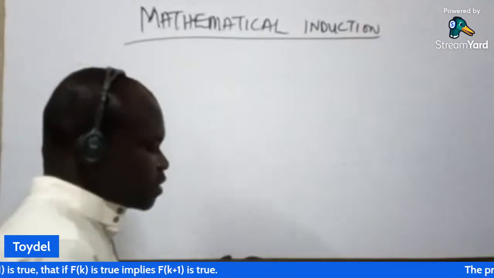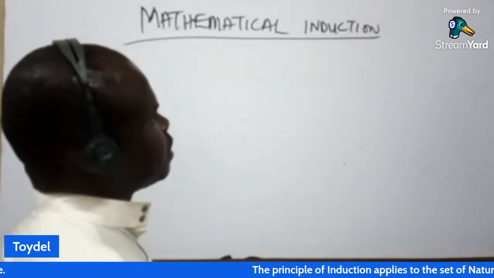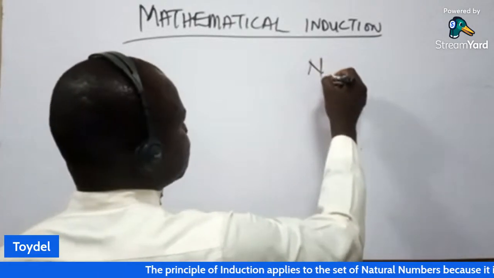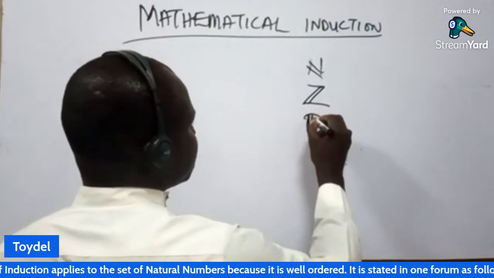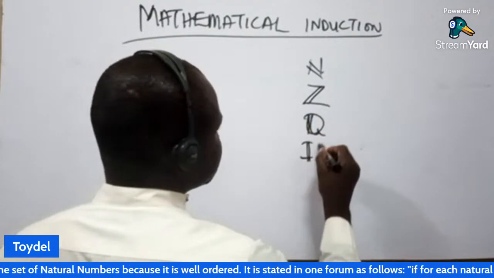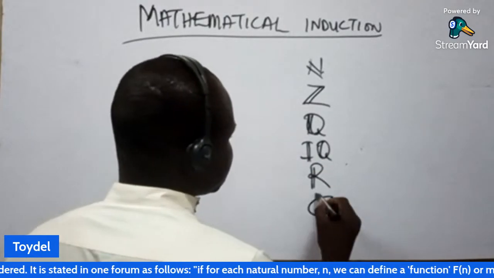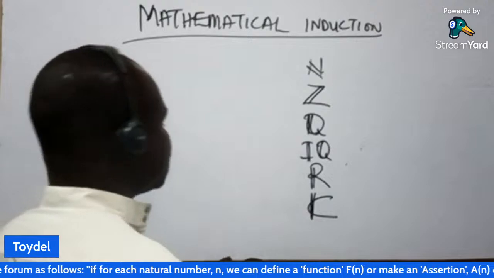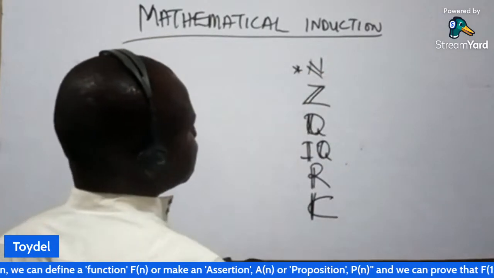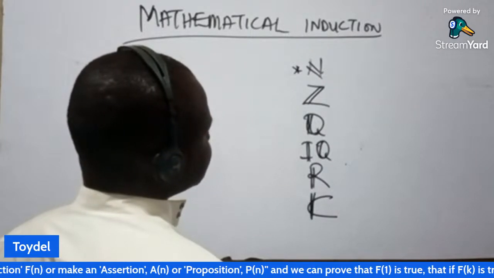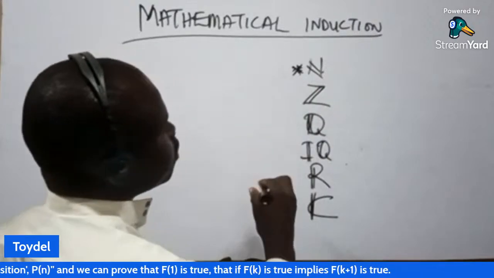You recall that when we discussed the set of numbers, I said there are six sets of numbers that we discussed. We talked about the natural numbers, the integers, the rational numbers, the irrational numbers, the real numbers, then the complex numbers, which happen to be the last. But apart from the natural numbers, it's only the natural numbers that are said to be well ordered.